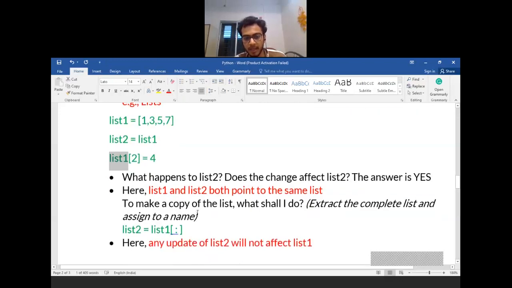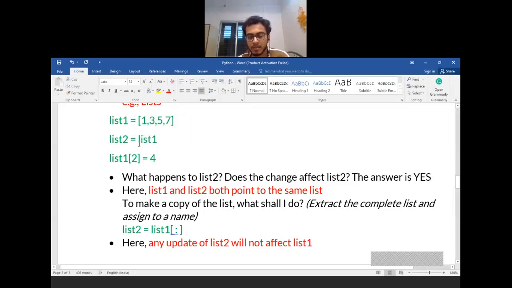Why this happens is because when I write list 2 equal to list 1, the values of list 1 were not copied to list 2. In case of a list, this set of values can be identified by the name list 1 as well as list 2. I am again repeating, list 2 equal to list 1 does not mean that the elements of list 1 are copied to list 2. What it means is this set of elements which was identified by the name list 1 will now also be identified by list 2.